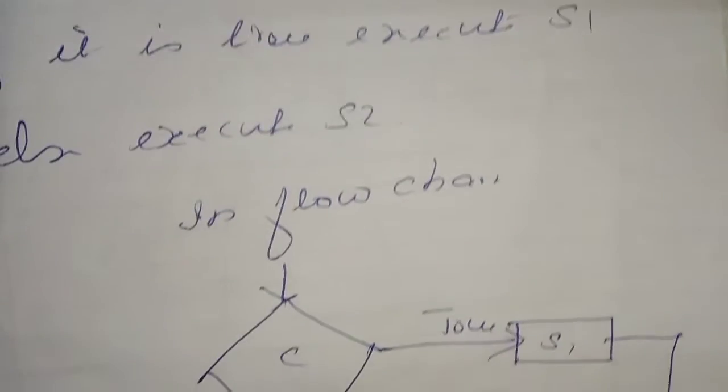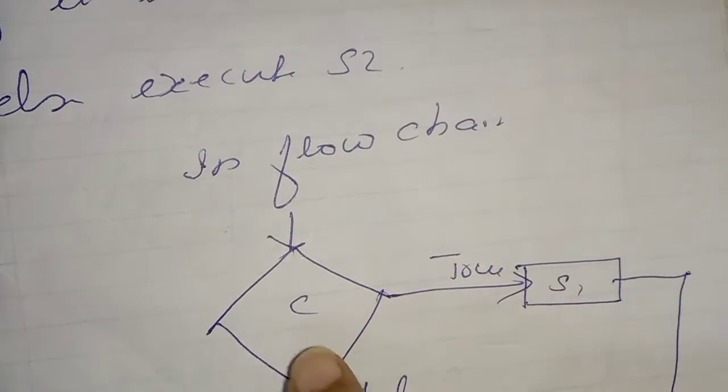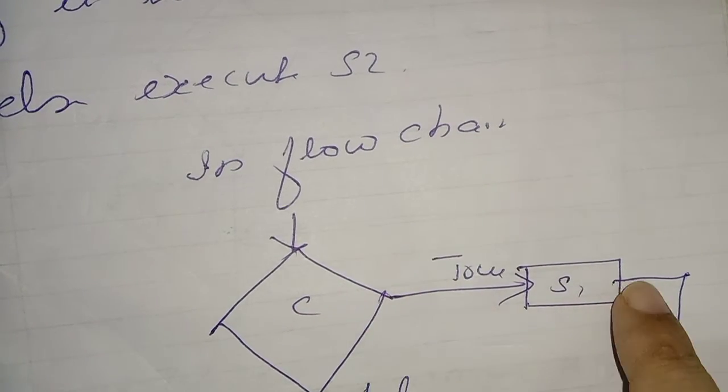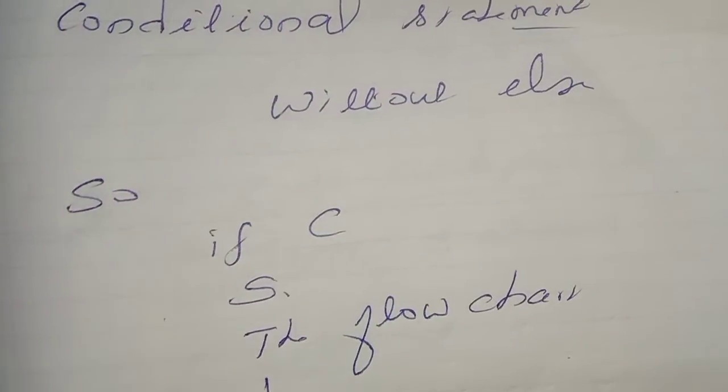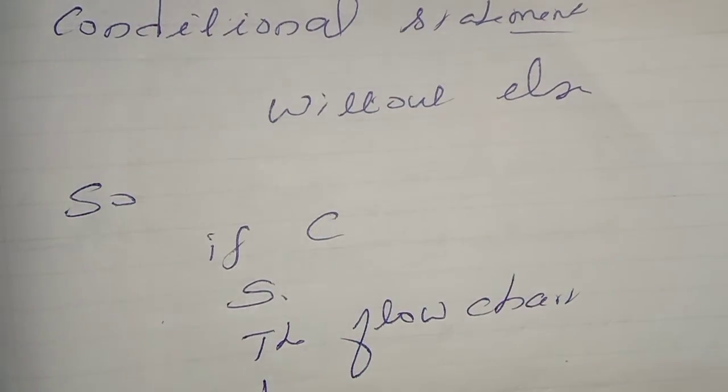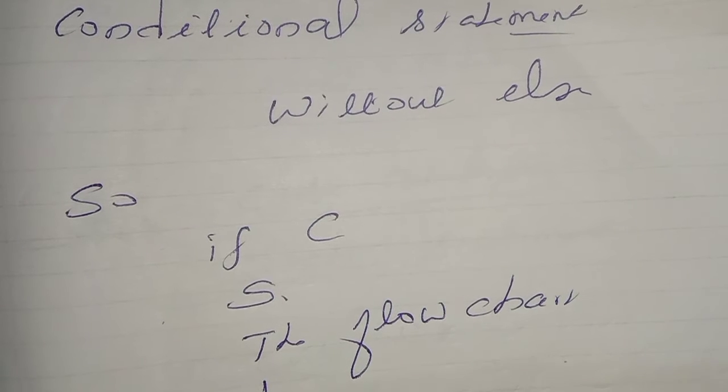So here is the flowchart condition. Check the condition: if it is true, do this; if it is false, do this. So what is a conditional statement? Conditional statement without else: if the condition is satisfied, do this, otherwise false.